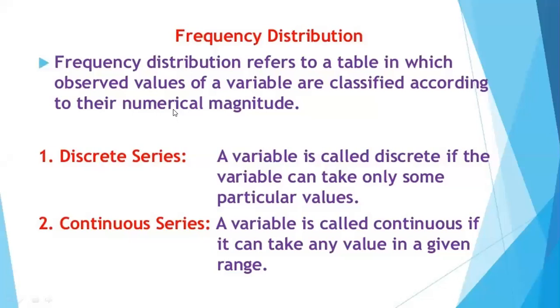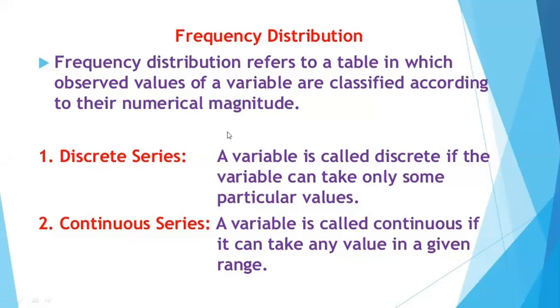The next is the inclusive series. Inclusive series I told you, in which in the class interval no limit is repeating. For example, 1 to 9, 10 to 19, then 20 to 29, 30 to 39, which means here the limits are not repeated.